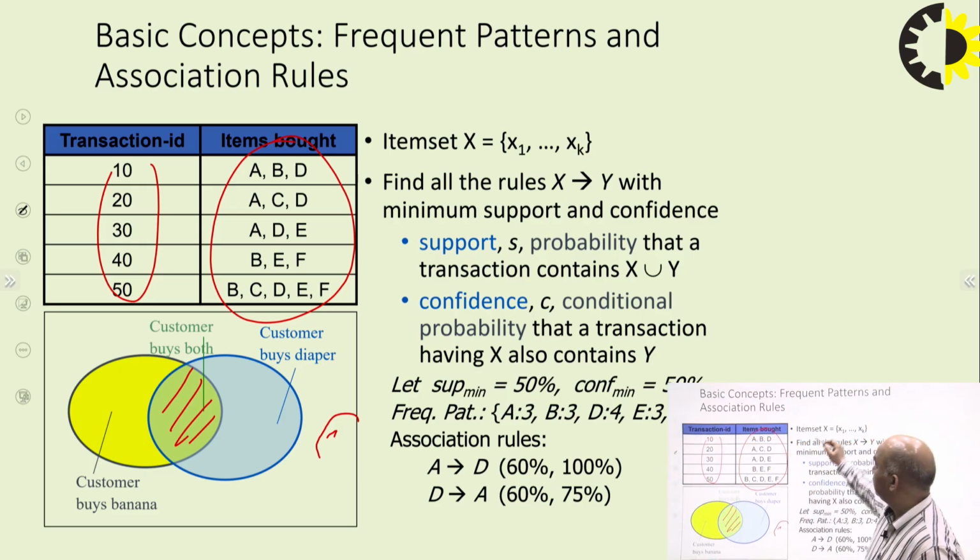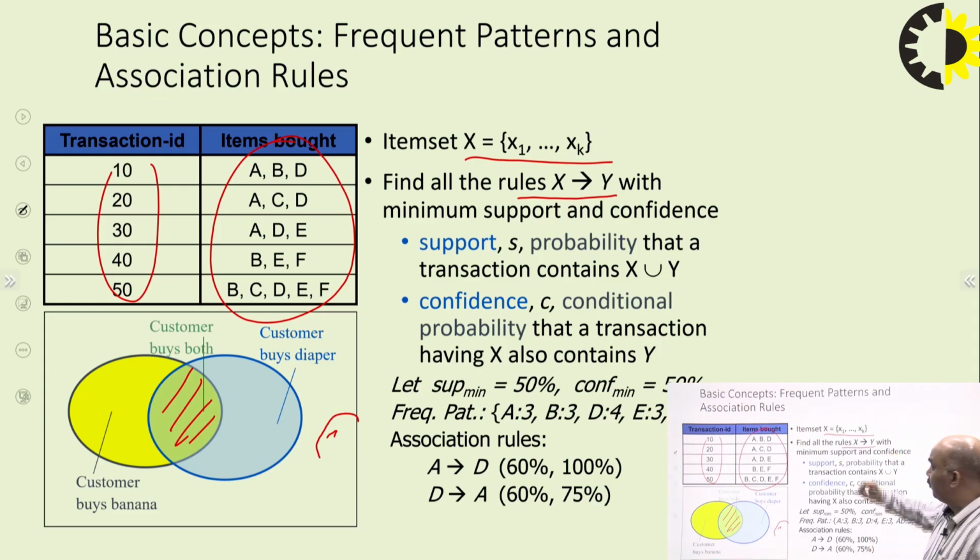Let's suppose we have itemsets X and Y. Find the rules X implies Y: if you purchase X, you also purchase Y, with the minimum support and confidence. Support is the probability that a transaction contains X union Y. Confidence means the conditional probability that transactions having X also contain Y.